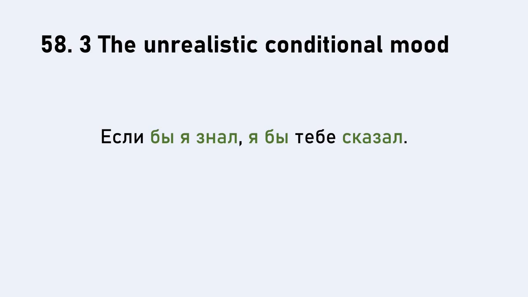And then we can see that я знал, that's in the imperfect tense. And then я бы сказал, that's also in the past, but this time it's in the perfect tense, okay? Because сказать is actually perfective. So aspect doesn't matter here. As long as they're both in the same tense, the aspect doesn't matter.